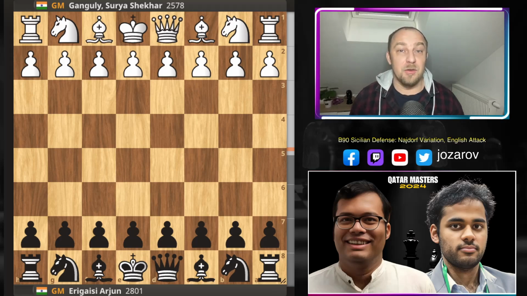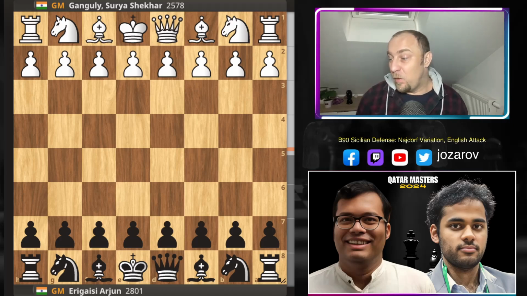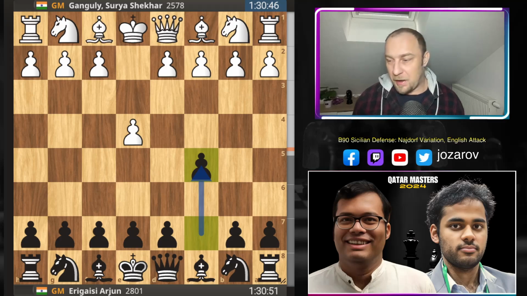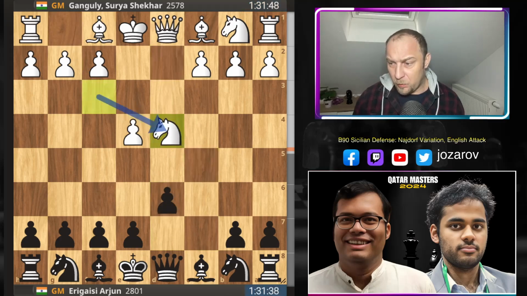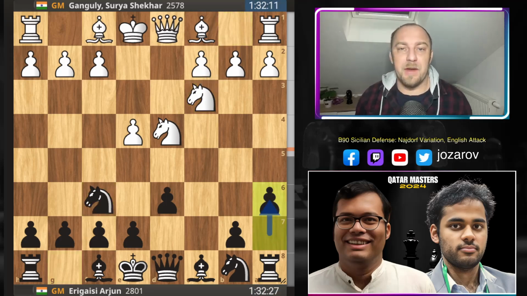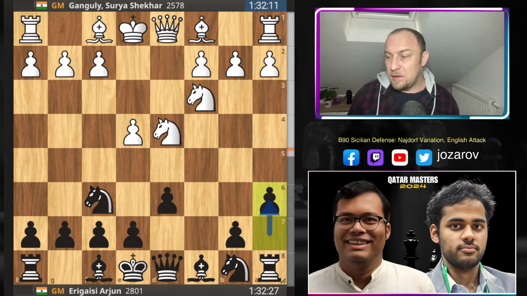In my opinion, here Arjun pulled off really an amazing Najdorf Sicilian against Surya Shekhar Ganguly's English attack. So with white here, Ganguly opened with the move e4. We have c5 by Arjun, the Sicilian Defense, knight f3, d6, d4. Now we have the open game, and after knight f6, knight to c3 and a6, we have now the Najdorf variation of the Sicilian Defense.